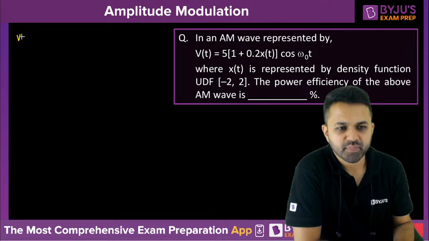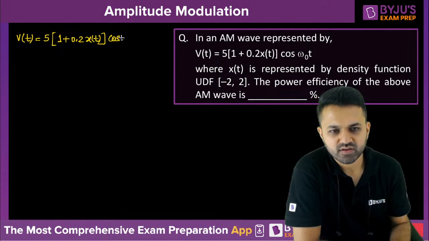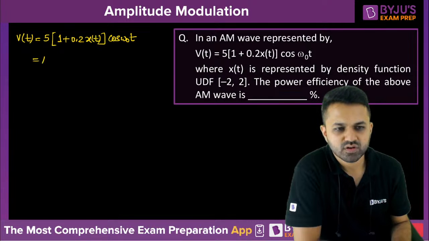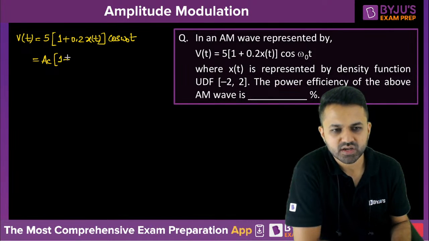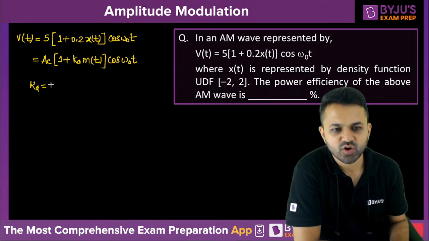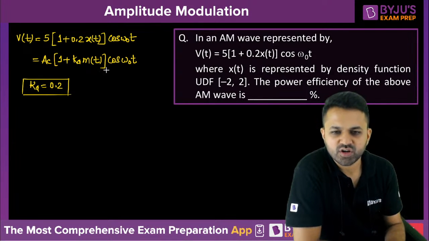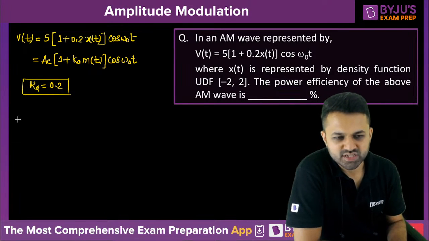If you again compare the AM signal which is given to us, it is 1 plus 0.2 into x of t cos omega naught t. So AC into 1 plus k into m of t cos omega naught t. Then what is the value of k? The value of k is 0.2, right? Now we want to calculate the power efficiency. And what is the power efficiency?